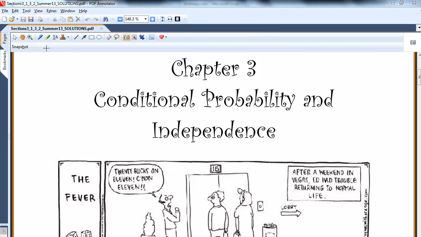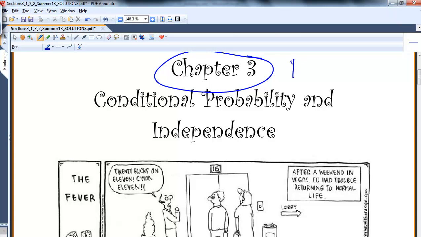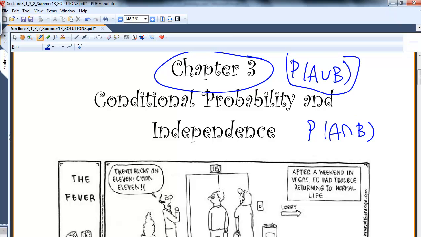So here we are now in chapter 3, and we'll be there a couple days. You know a lot of probabilities now, like probability of A, probability of the union, A union B. We've talked about probability of A intersect B. We have a nice theorem for how to find this. In section 3.2, we talk about a nice property for finding probability of A and B.